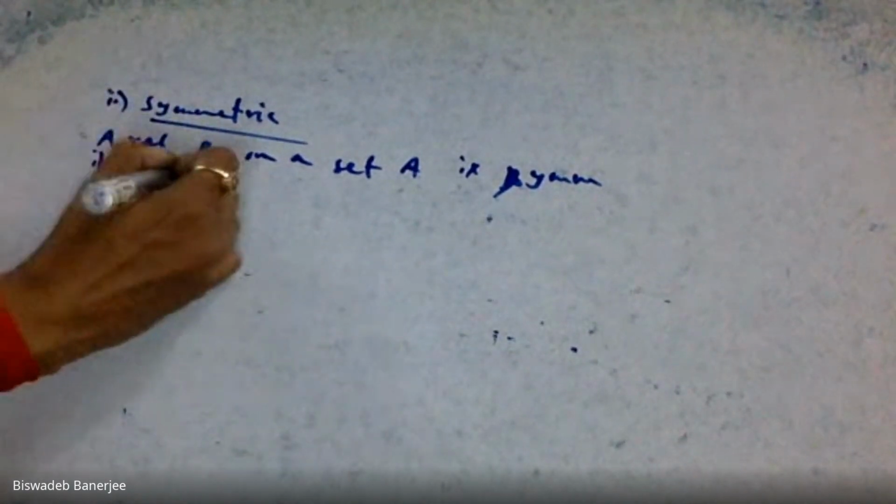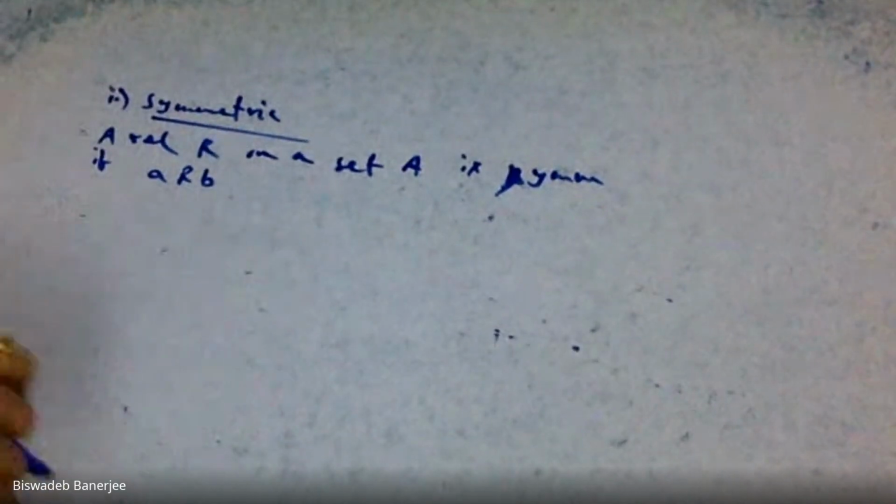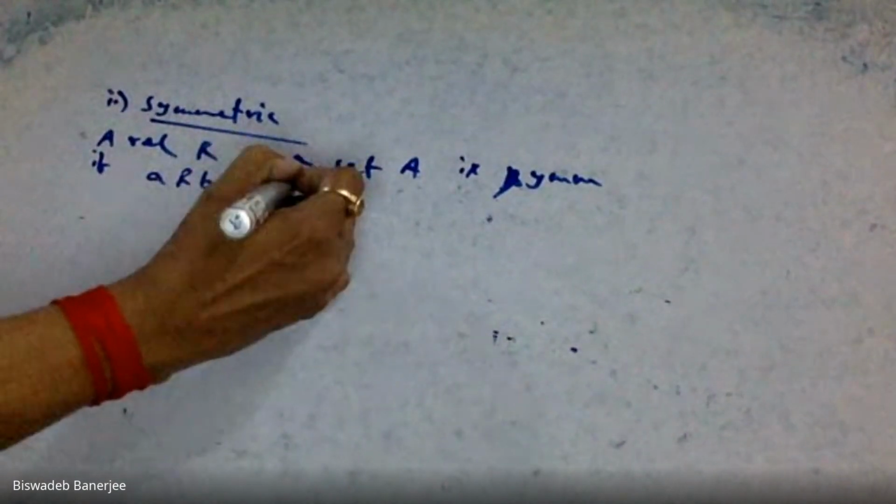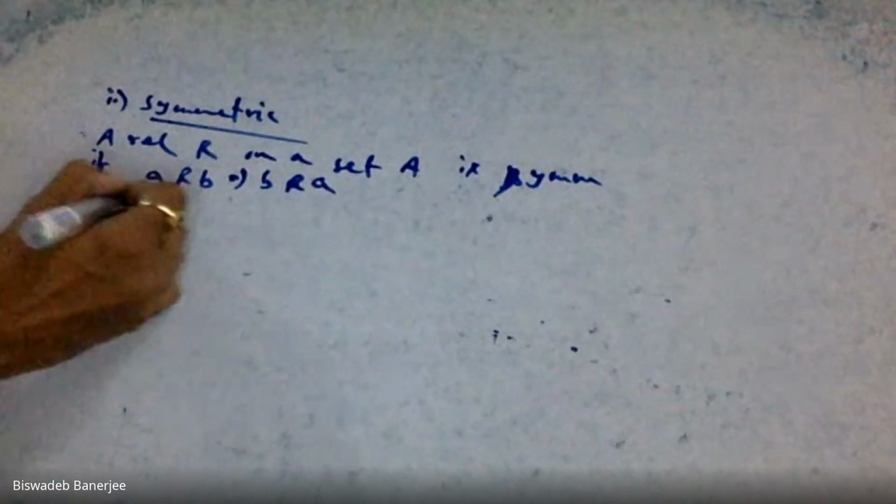if A is related to B, that means A is in relation with B, it always implies B is also in relation with A. That means if A is related to B, then B is also related to A. So it is called a symmetric relation.